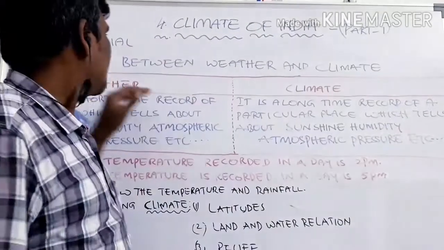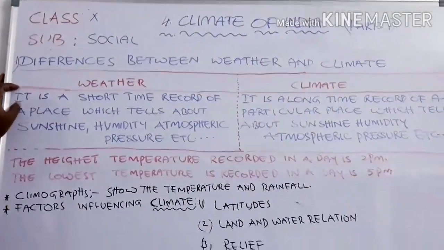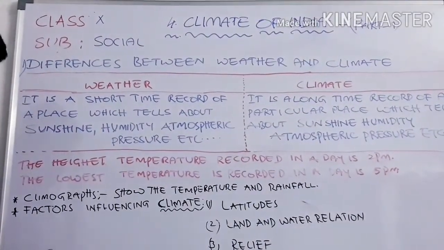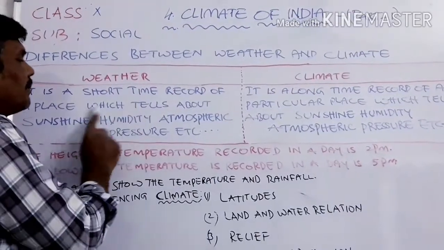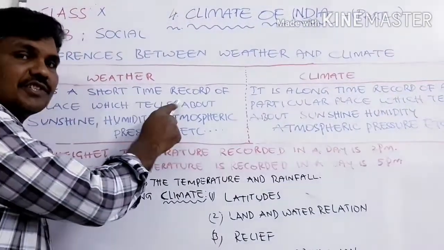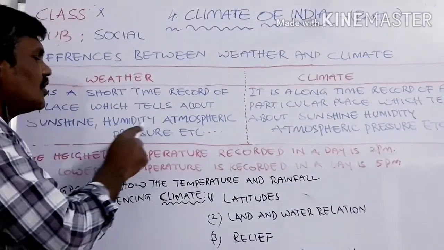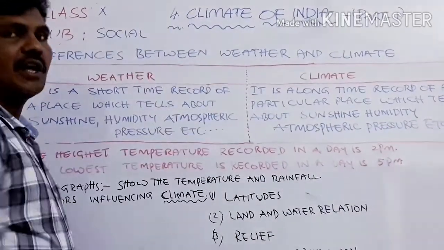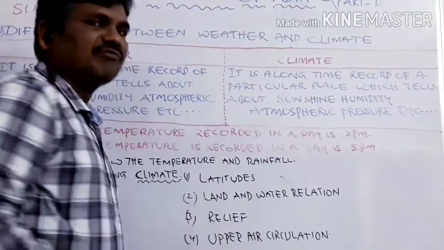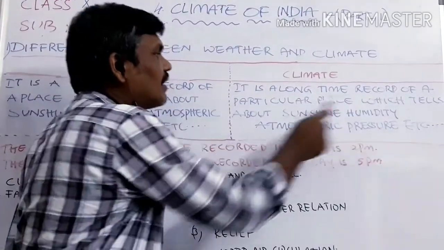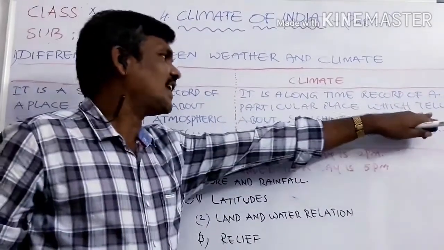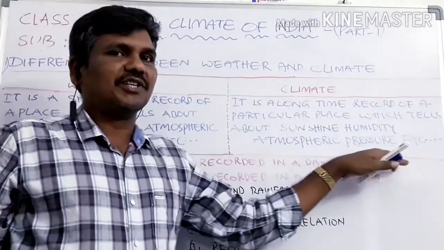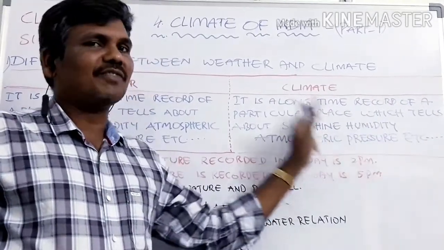I repeat here, see weather. Weather means what? It is a short time record of a particular place which tells about sunshine, humidity, atmospheric pressure, etc. That is called weather. Now what is that here? Climate. Climate means what here? It is a long time record of a particular place which tells about sunshine, humidity, atmospheric pressure. So these are the differences that you have to understand.